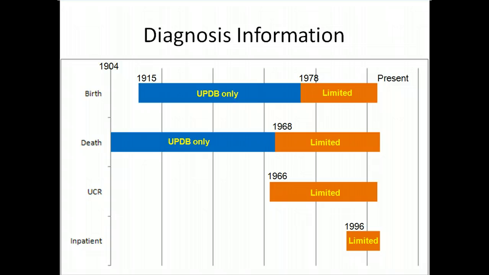This bar graph shows that all the diagnosis information from UPDB is not included in the limited dataset. Birth diagnoses are included from 1978 to present. Death data starts at 1968, Utah cancer data from 1966, and inpatient records from 1996.